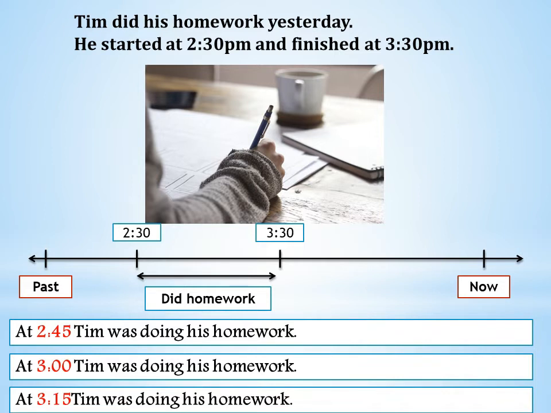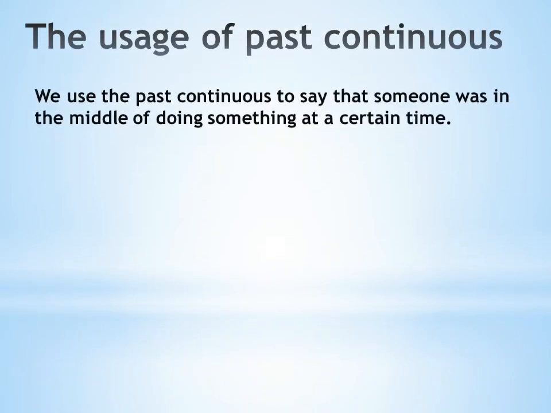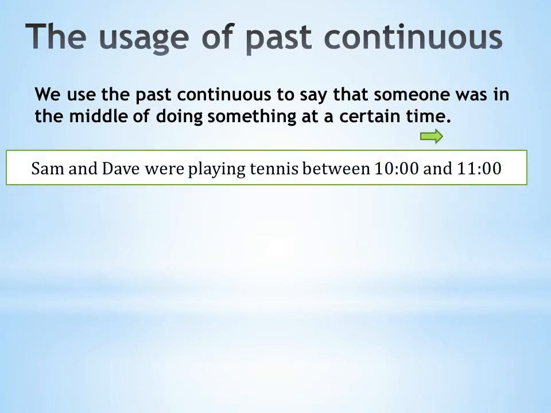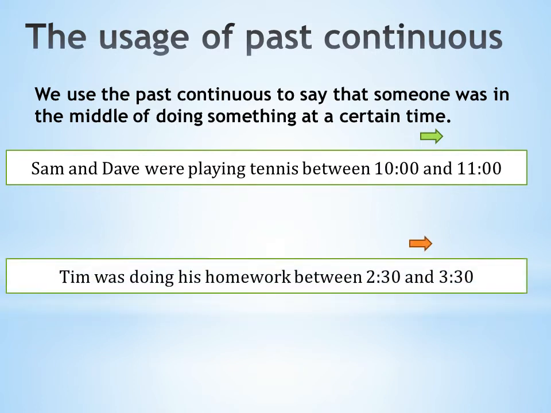So we say that we use the past continuous to say that someone was in the middle of doing something at a certain time. Sam and Dave were playing tennis between 10 and 11 o'clock, and Tim was doing his homework between 2:30 and 3:30.